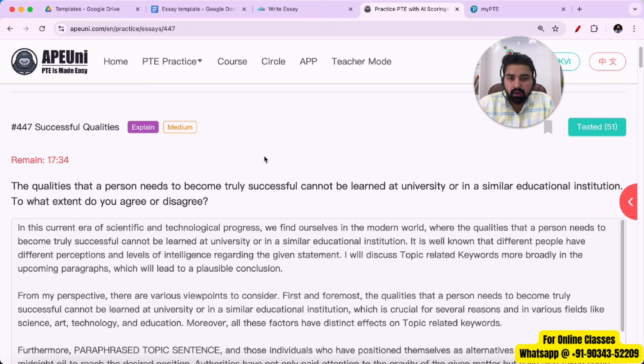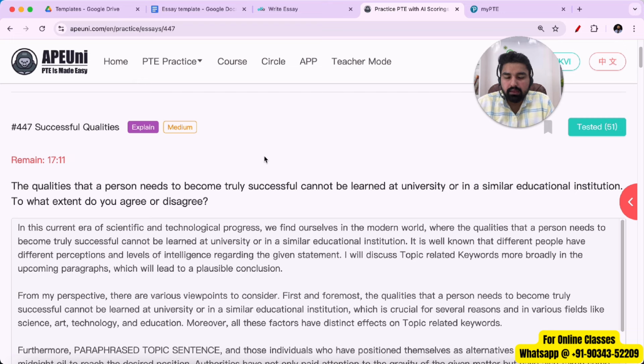Meaning, if you want to become successful, let's say an entrepreneur or a successful cricketer or an athlete, the qualities that you need in order to become successful in your life are not being taught at university. Do you agree with this statement or not?